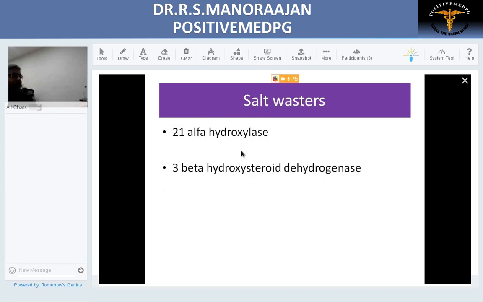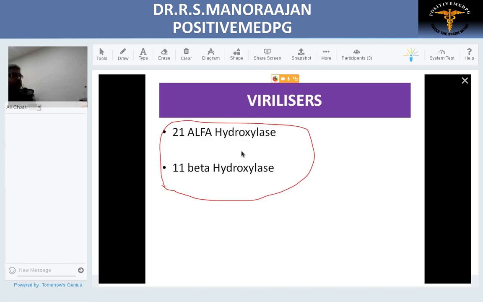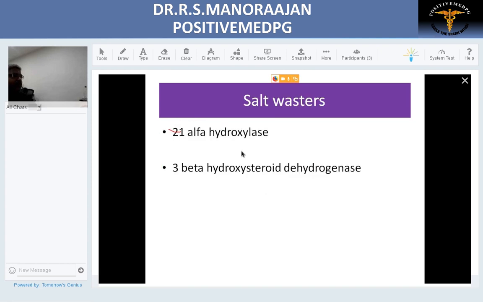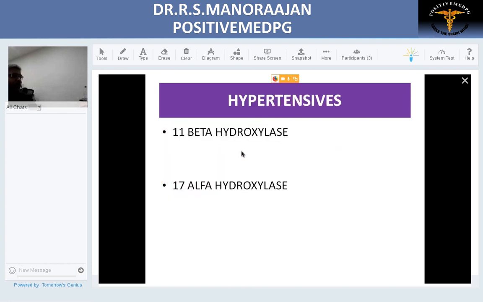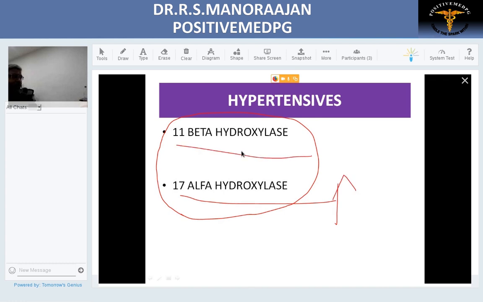Salt wasters, we saw the first enzyme is 21-alpha hydroxylase, which is a salt waster, and the last uncommon enzyme is also a salt waster, in which both of them will not have your aldosterone. The third variant is hypertensives. These are the two enzyme deficiencies which cause hypertension. 17-alpha, because of increase in aldosterone. 11-beta, as we discussed, is not because of increase in aldosterone, but because of increasing your so-called corticosterone. This is the point regarding your so-called 11-beta hydroxylase.